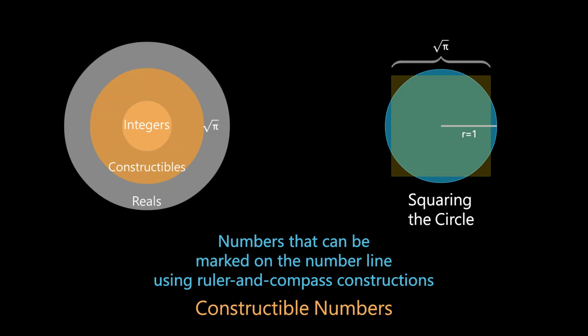and compass constructions. Now, the key question becomes how to accurately define the range of constructible numbers in order to assess whether certain lengths, such as the square root of pi appearing in the problem of squaring the circle, are constructible.